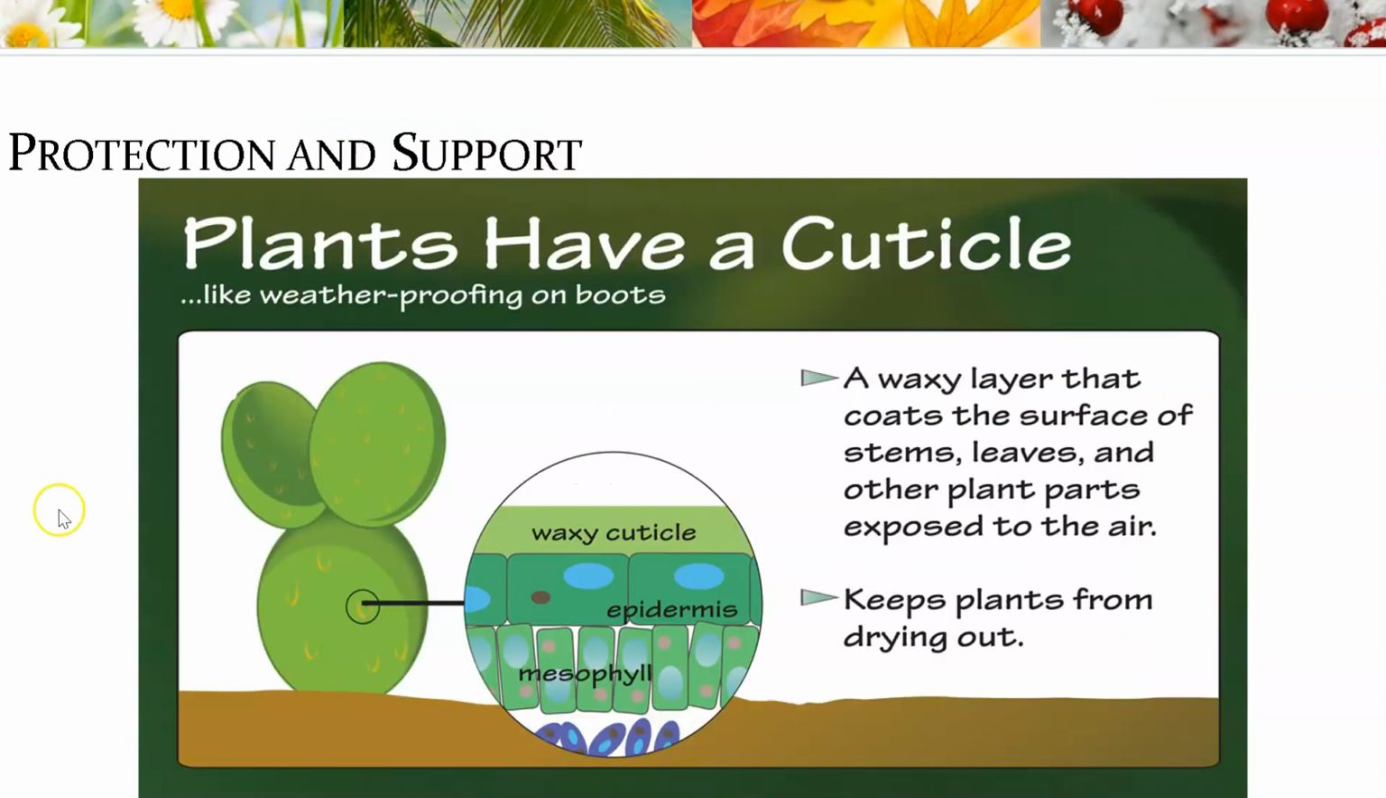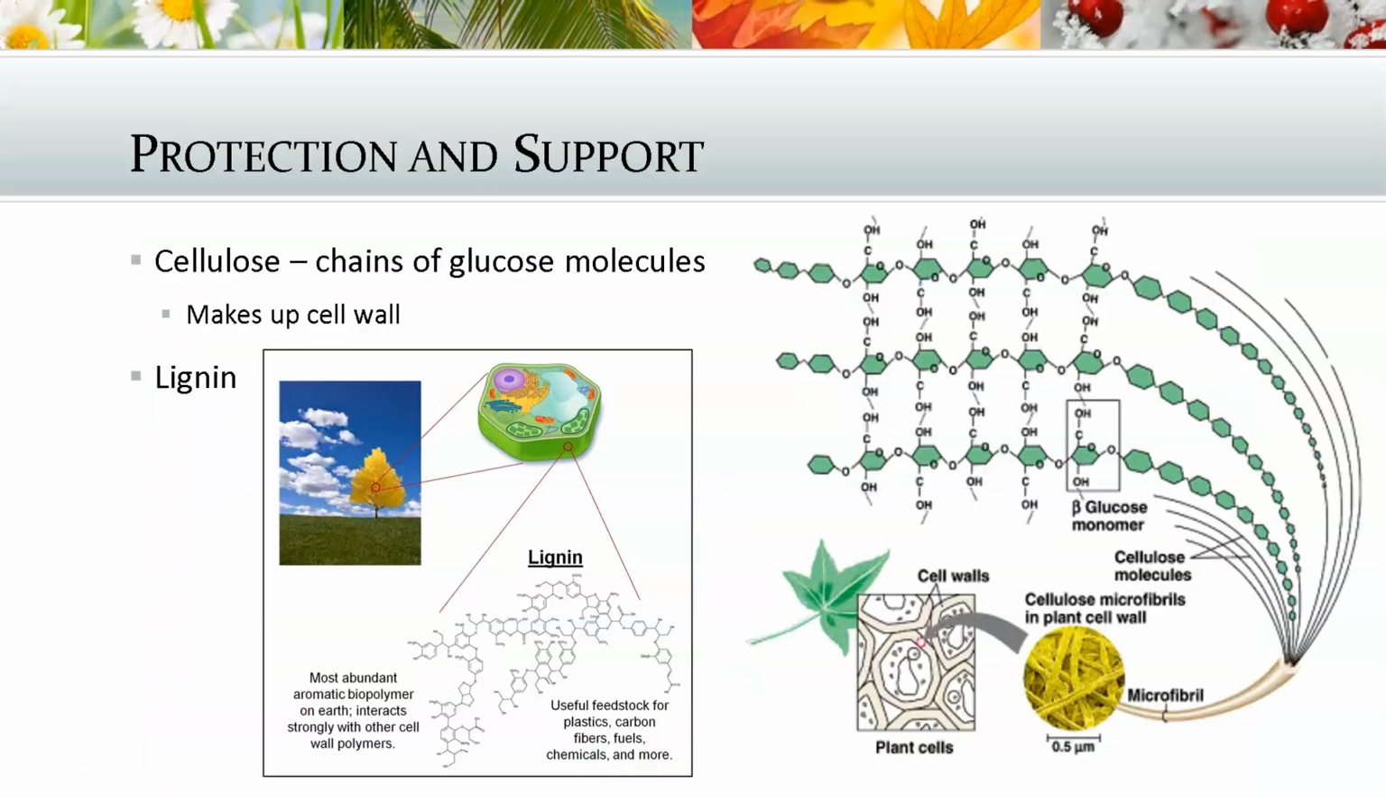All right, so protection and support. Plants, these are adaptations. Plants have a waxy cuticle. It's a waxy layer that coats the surface of stems. What does it do? It keeps plants from drying out. See, water can leave plants as far as vapor goes. It's called transpiration or evapotranspiration. So the cuticle prevents that from happening. So that's an adaptation.